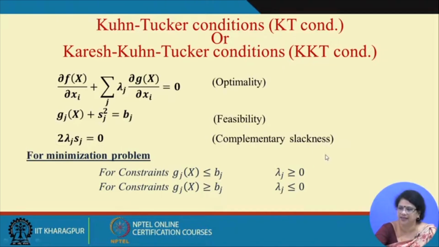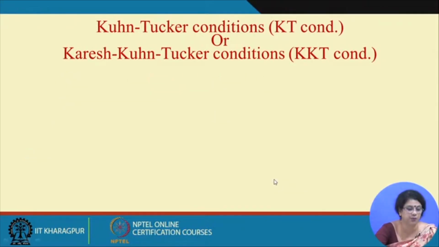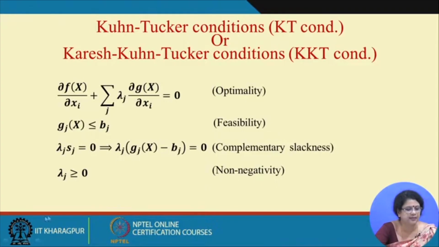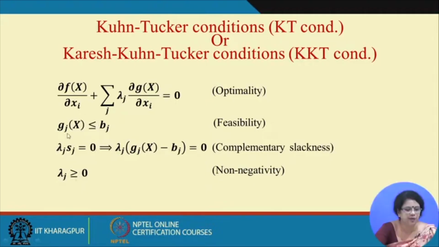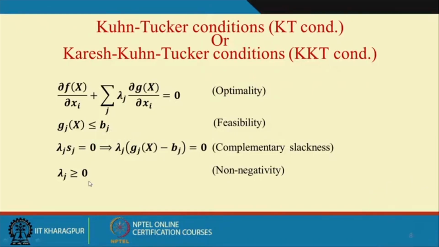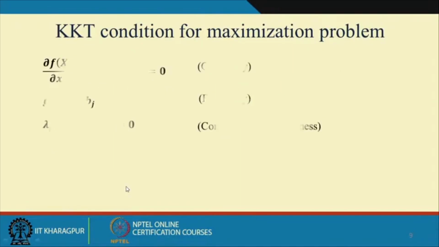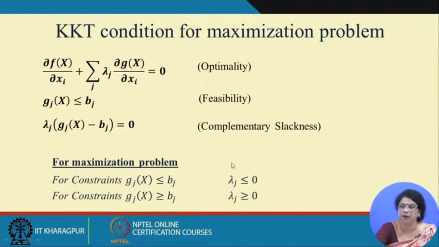says us many things. Now there are a few properties of lambda j. I will discuss this part later on. This was for minimization, and at least we can say that lambda j is a non-zero value. If we consider the less than type, if you remember I told you, if lambda j is positive, then for a minimization problem this must be less than or equal to. I will detail all this, and this is the reverse case for the maximization problem.